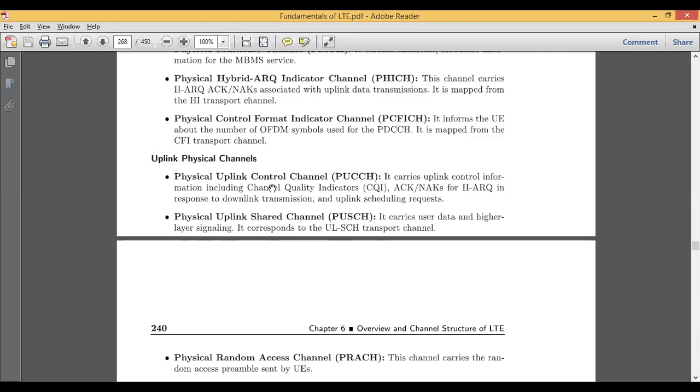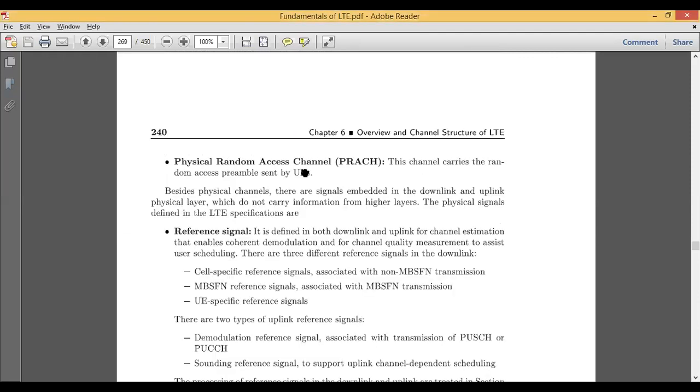Similar to control channels, we have uplink shared channels. Again, they carry user data meant for the higher layer signaling, and those data will be sent to the higher layers, like MAC, RLC, or PDCP. Then we have the physical random access channel, which carries the random access preamble sent by the user entity, because all the mobile phones send some kind of preamble. Based on that, data, either in the form of uplink or downlink, will be sent either to the upper layers or from the upper layers to the physical layer.